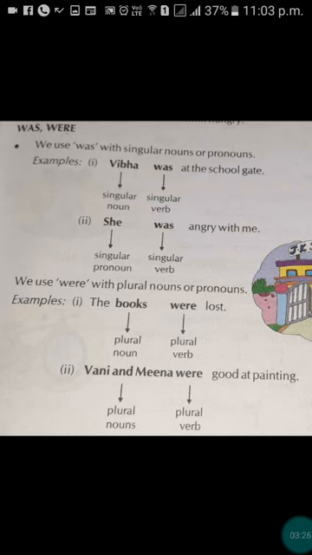We use were with a plural noun or pronoun. हम were जो है plural noun और pronoun के साथ use करते हैं. For example, the books were lost. Here books is a plural noun, so we use were with books. And in the second sentence, Vani and Meena were good at painting. Vani and Meena are plural nouns, so we use were with Vani and Meena.